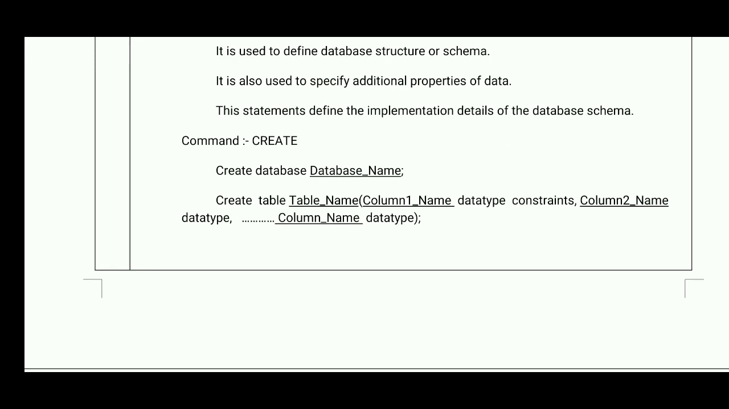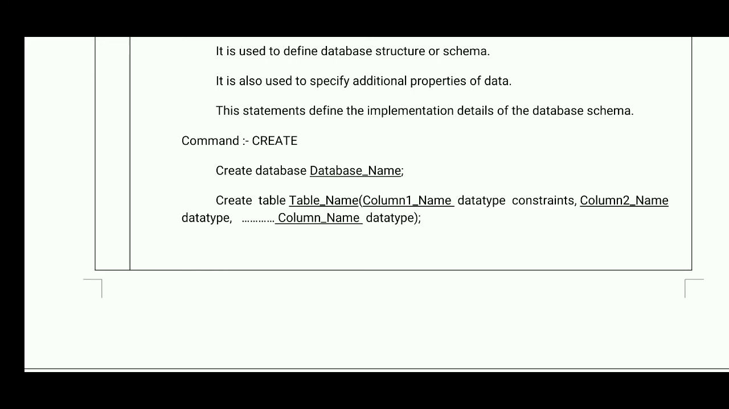So the first command is the create command. From now onwards we will see how to create a database in MySQL software. The first command is create database, then the database name. So that is the syntax, and what is an example? Create table, table name, in brackets column 1. See, the first create command is for creating a database, and the second create command is for creating a table. So: create table, table name, column 1 name, data type, constraint, comma, column 2 name, data type, and so on up to the last column name and data type.